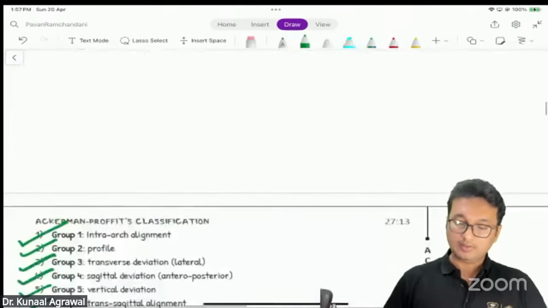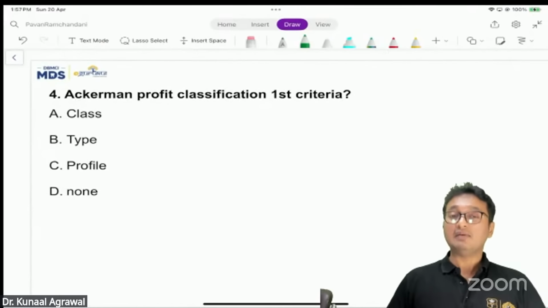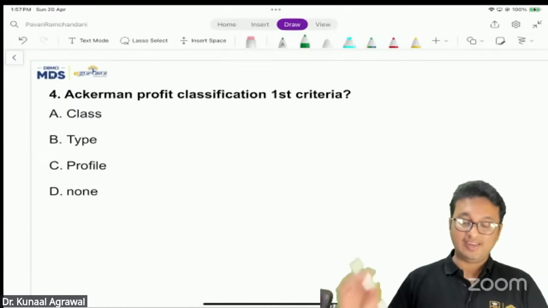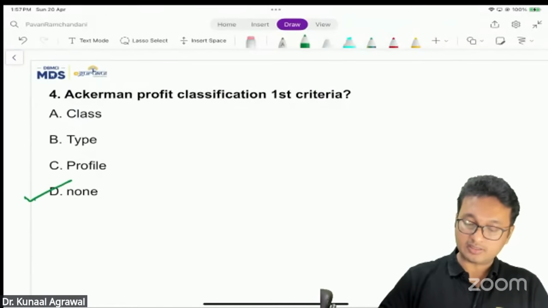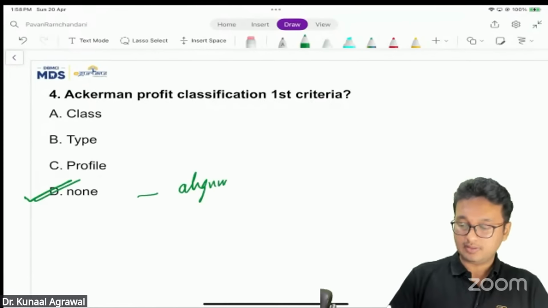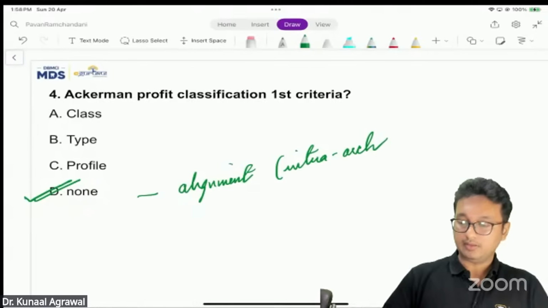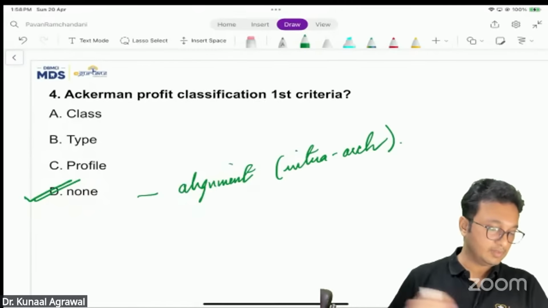Okay, so what should be the correct answer? Ackermann Proffit classification, the first criteria is, I would say, out of the options, if alignment was not given as an option, I will select none of the above, because it is alignment. It is intra-arch alignment. That is why we will select none of the above. Okay.